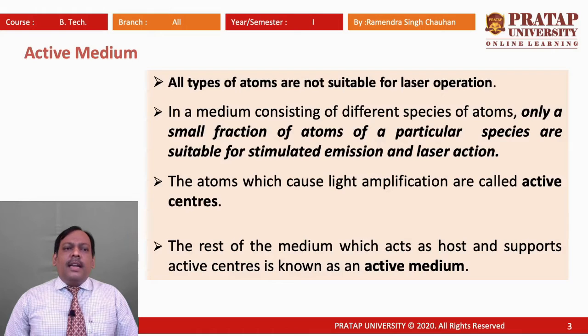In active medium there are some centers which help in achieving population inversion, and there are some particles other than active centers which support the active centers in achieving population inversion. So, these active centers plus the host are together called active medium.